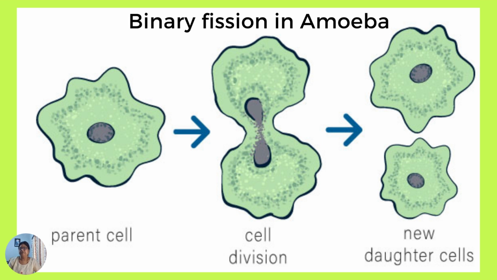In binary fission, the parent cell divides itself into two equal, identical parts with the same DNA. In the single parent cell, the nucleus first divides and moves to the opposite ends of the cytoplasm. Finally, the cytoplasm constricts or shrinks and gives rise to two daughter cells. This is simple mitotic division. Later, both the daughter cells grow and become parent cells. In this way, the single cell continues to multiply and increase in number.